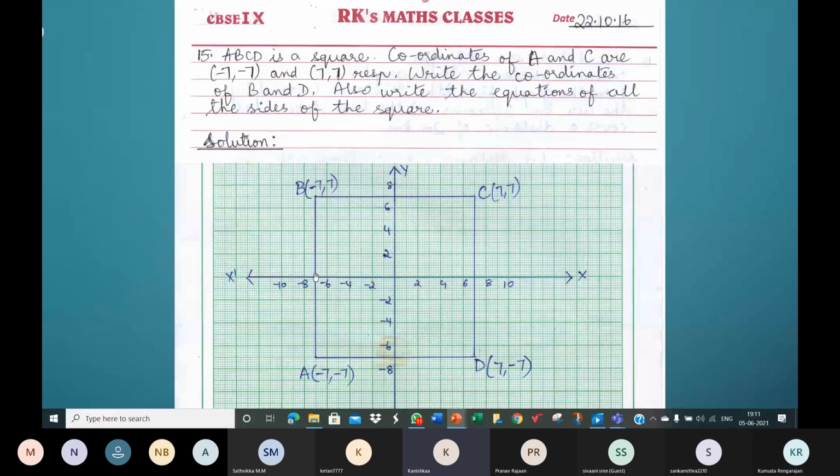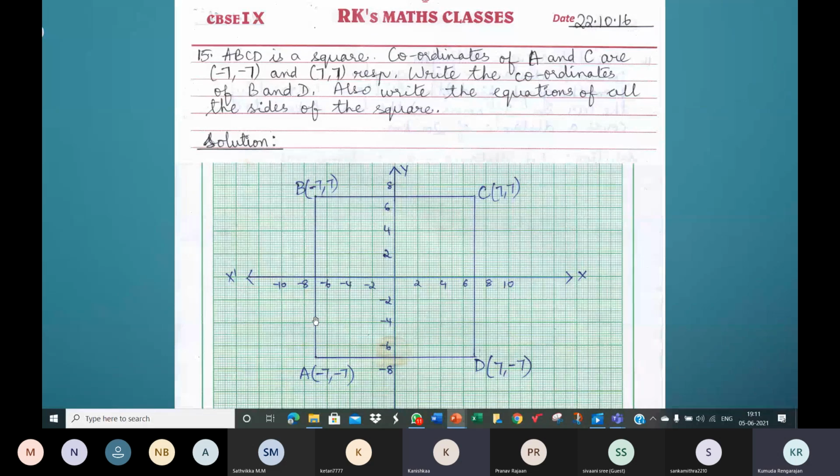Minus 7 comma 0, ma'am. Minus 7 comma 0. So keep that in your mind. Tell me the address of this point. Minus 7 comma 4, ma'am. Minus 7 comma 4. What about the address of this point? Minus 7 comma minus 4.